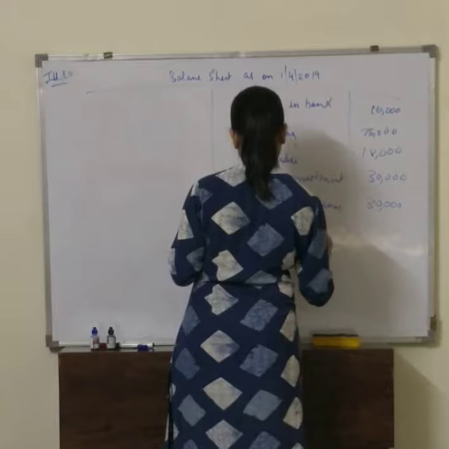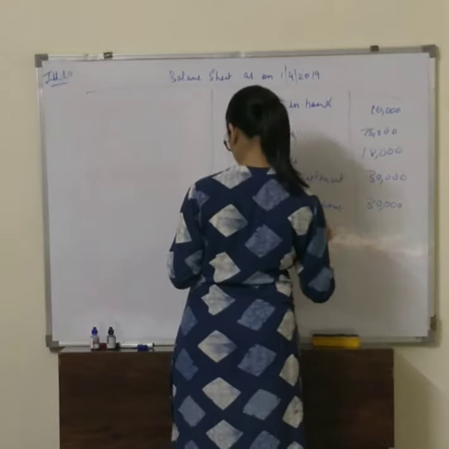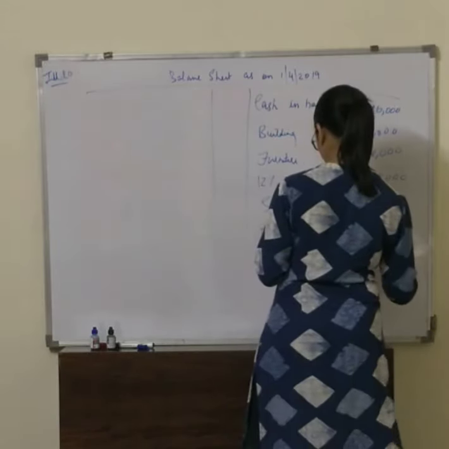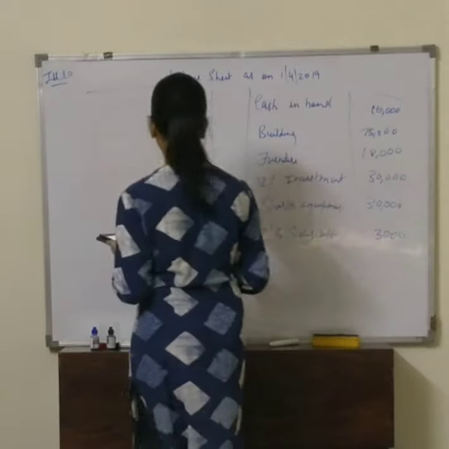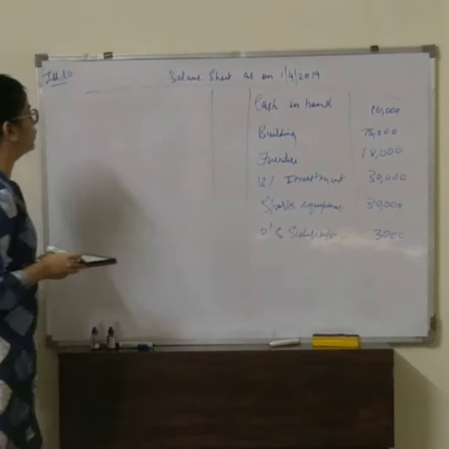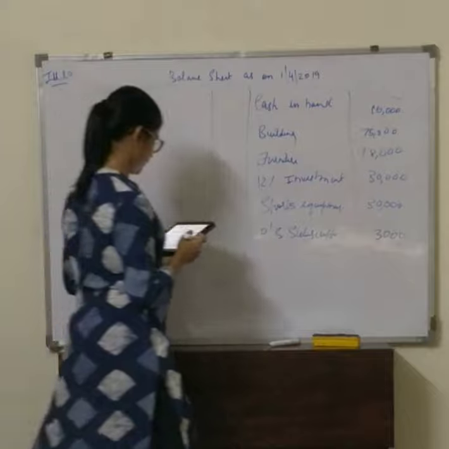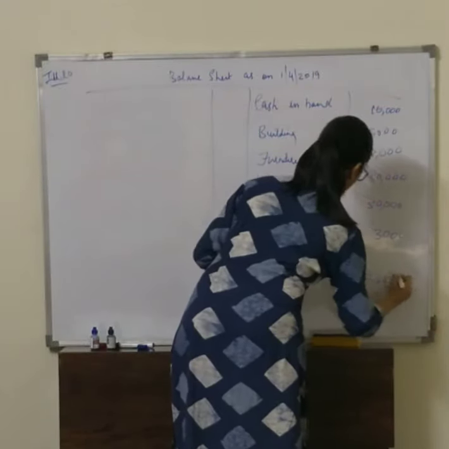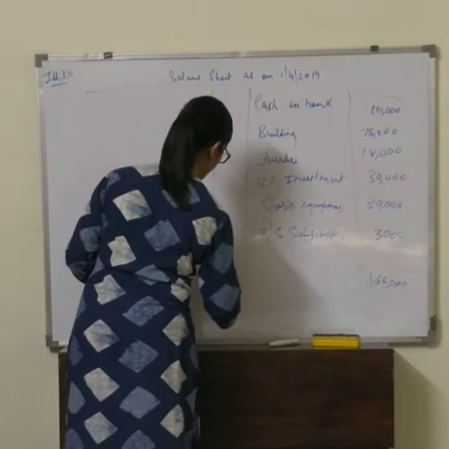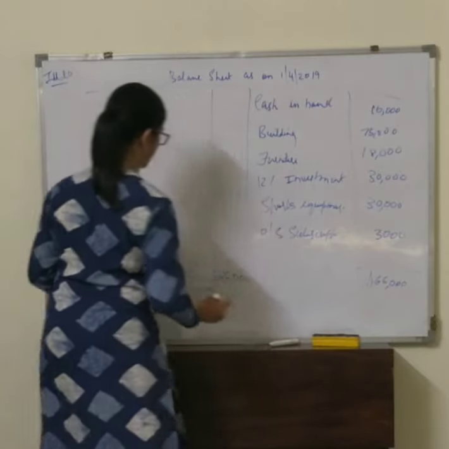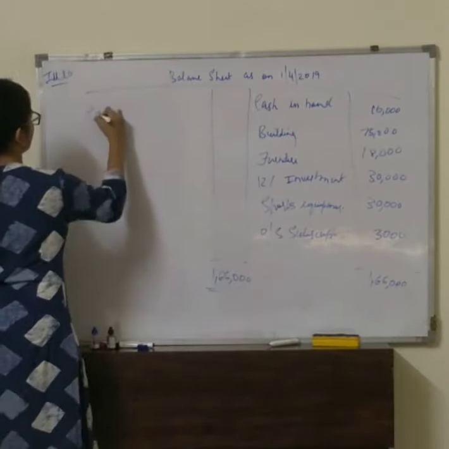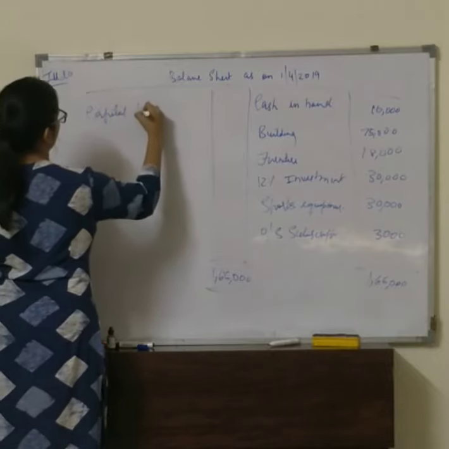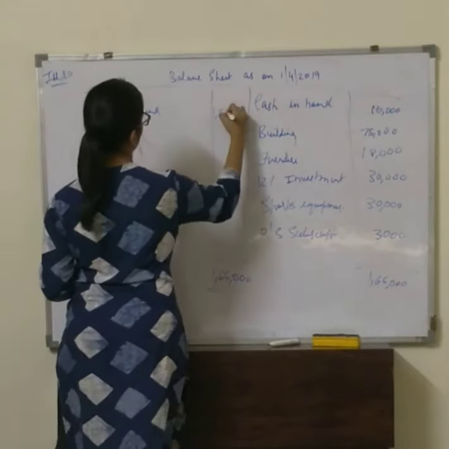Outstanding subscription 3,000. Anything else? No. In our liability side, nothing. So we total, what do we get? 1,66,000. And both the side we would be writing 1,66,000. So the balancing figure is our capital fund. How much is it? 1,66,000.